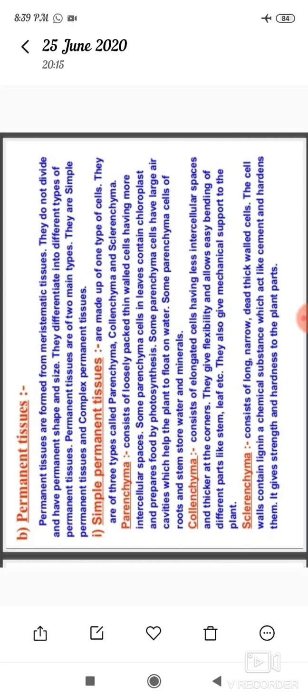How many types of simple permanent tissue? There are three types of simple permanent tissue. Which are they? They are parenchyma, collenchyma and sclerenchyma.